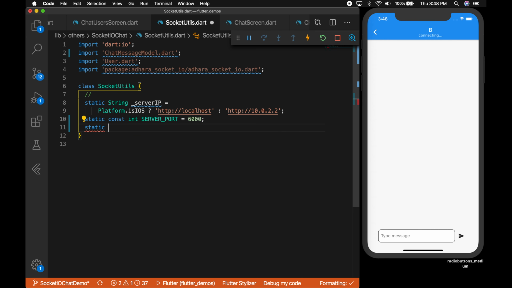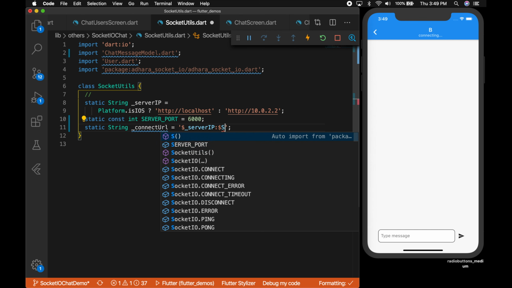Okay, now let's create the connect URL. That will be static string connect URL. So that will be the IP colon port. So here it is server IP colon server port.